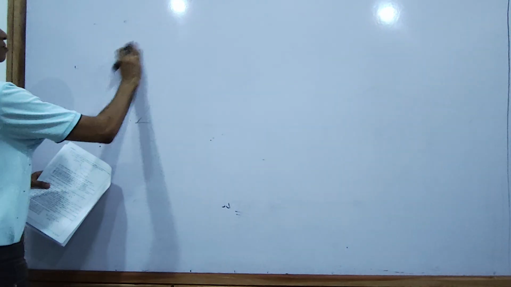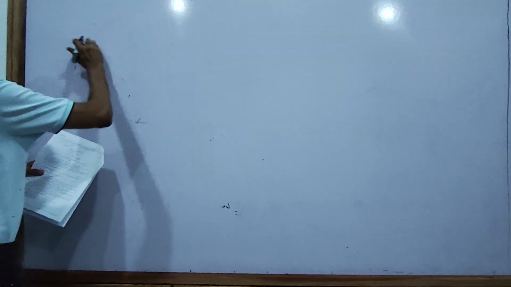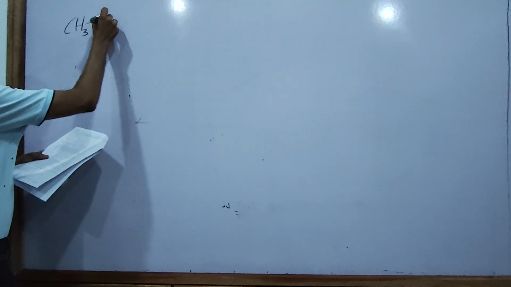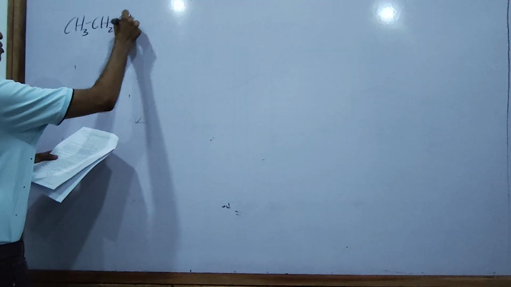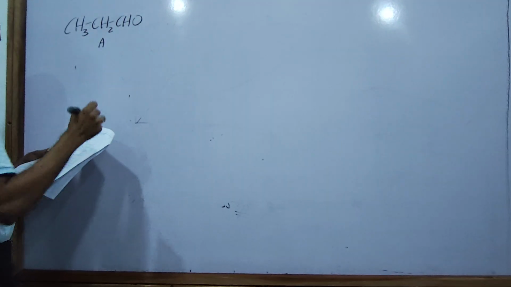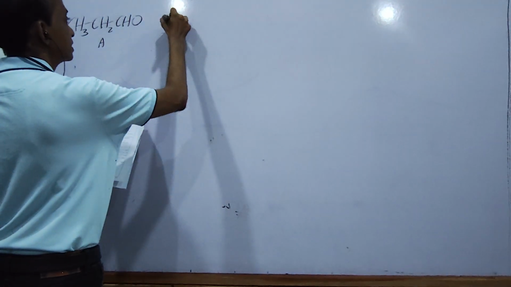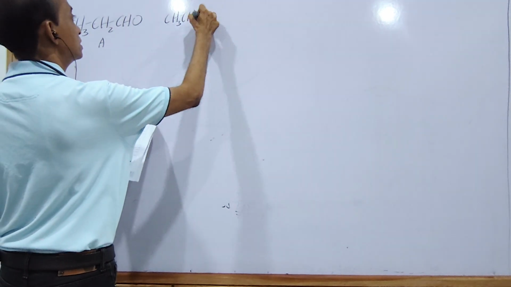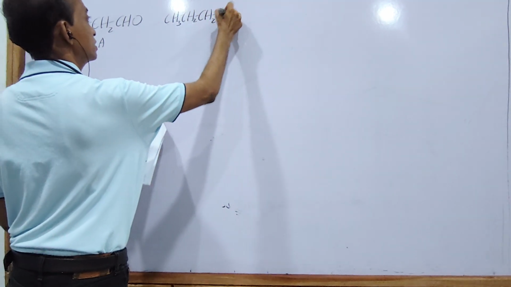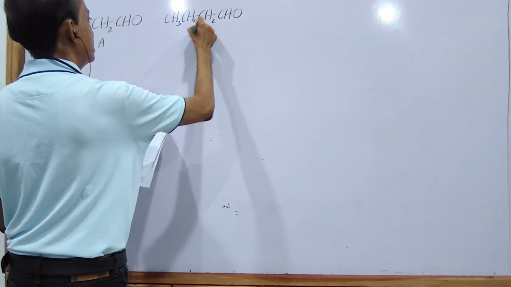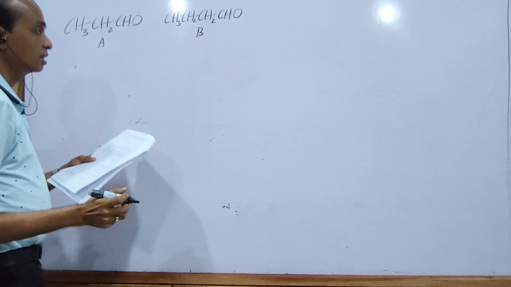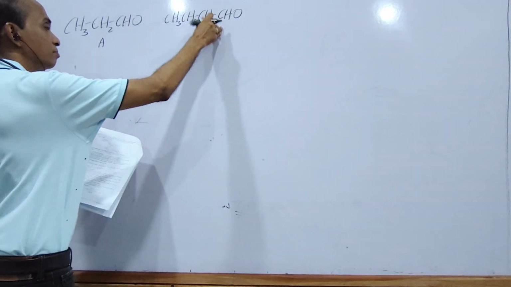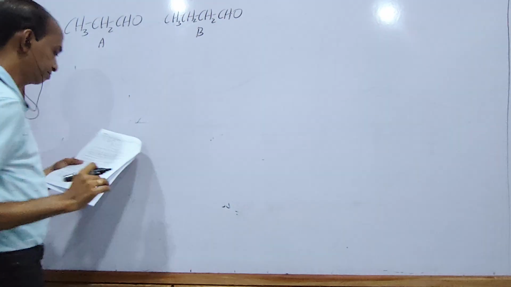A is CH3CH2CHO. B is CH3CH2CH2CHO. These are both aldehydes, but B has more carbon than A.